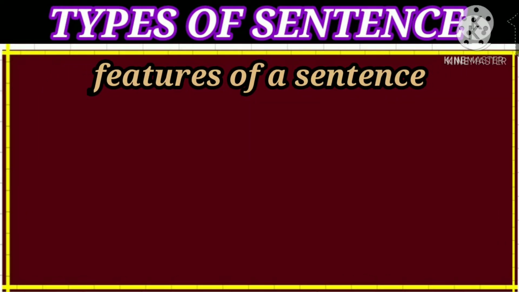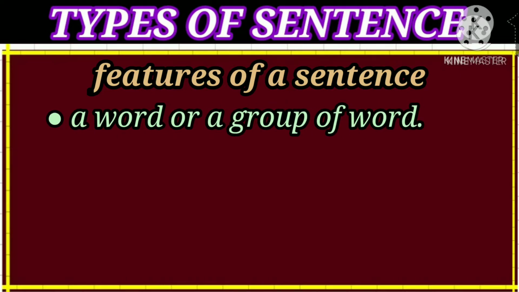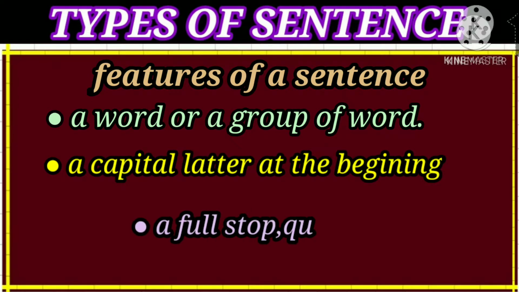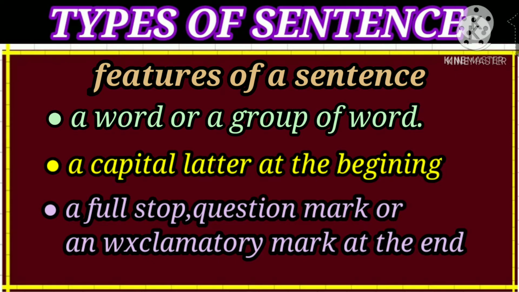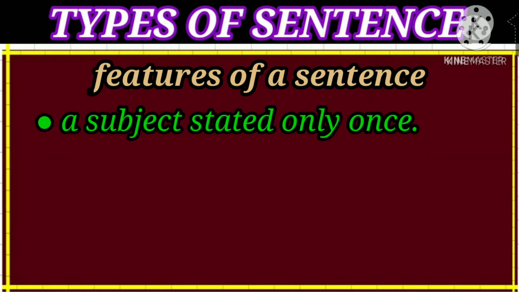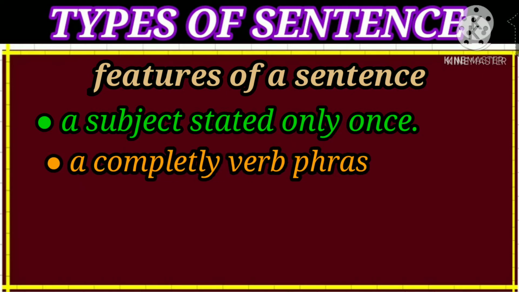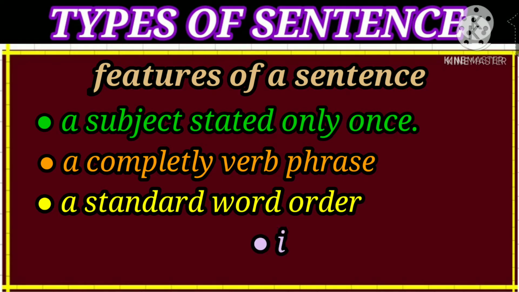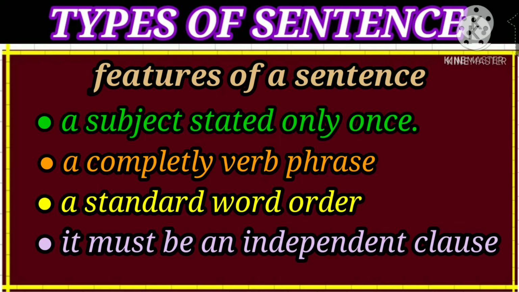From the definition, we came to know that a sentence is a word or a group of words. A capital letter is used at the beginning of a sentence. A full stop, question mark or an exclamatory mark will be used at the end of a sentence. There must be a subject which is stated only once. There is a complete verb phrase. There must be a standard word order, and a sentence is an independent clause.